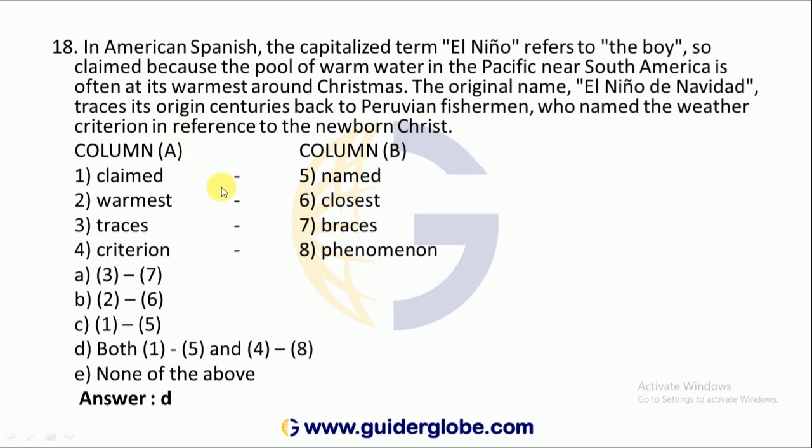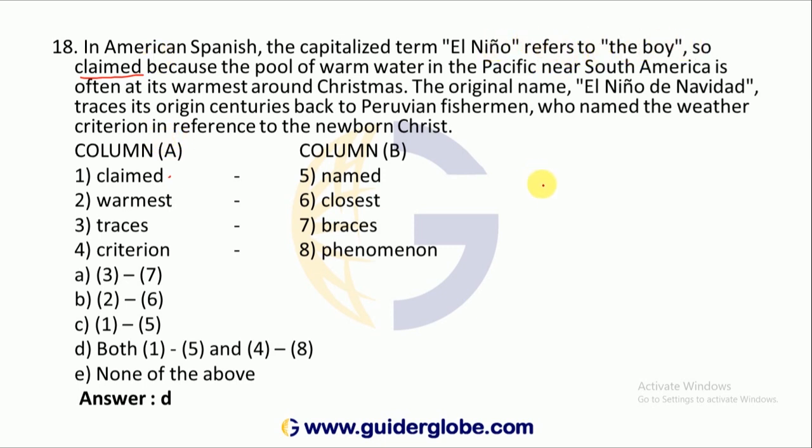Then what are the things we have to change? Claimed. What we have to do? We have to go to that word, refers to the boy, claimed. Whether claimed is to be replaced or not. Okay, 1 with the 5, that is named. The boy, so named.